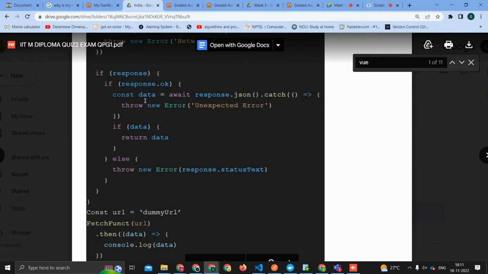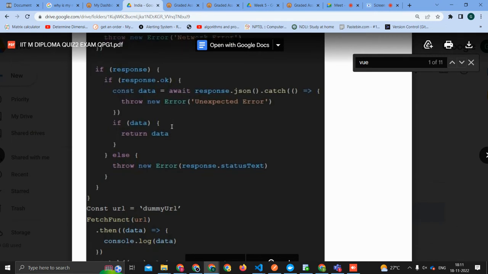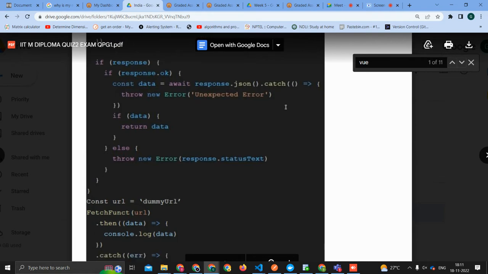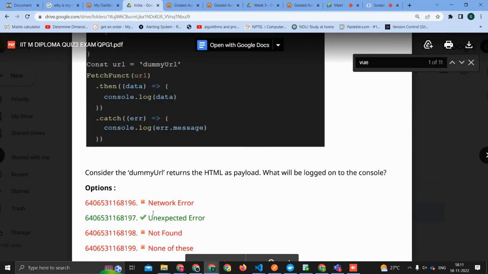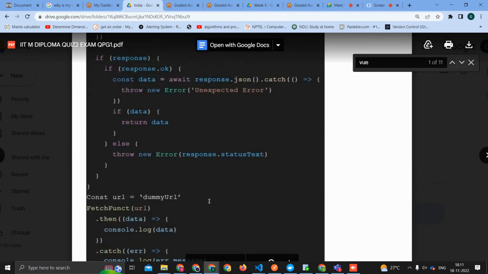Yes, so response dot ok is true and data will be JSONified. Because it is HTML, can it be JSONified? It cannot be. You cannot JSONify an HTML. So it will throw the exception, unexpected error. That's the catch. You cannot JSONify an HTML.